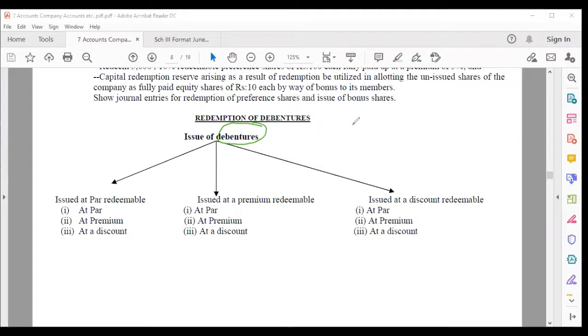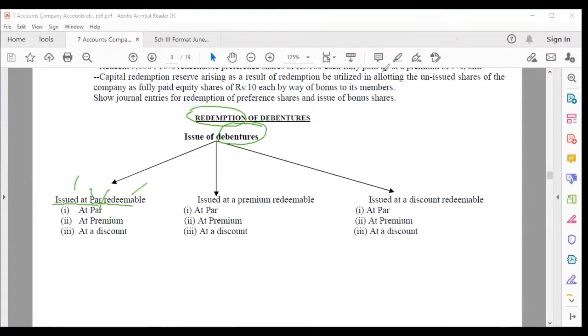So even though we are talking about redemption of debentures, even though we are discussing this, but first we have to discuss issue of debentures. So issued at par, this one. Redeemable at par. So one is the issue, one is redeemable.